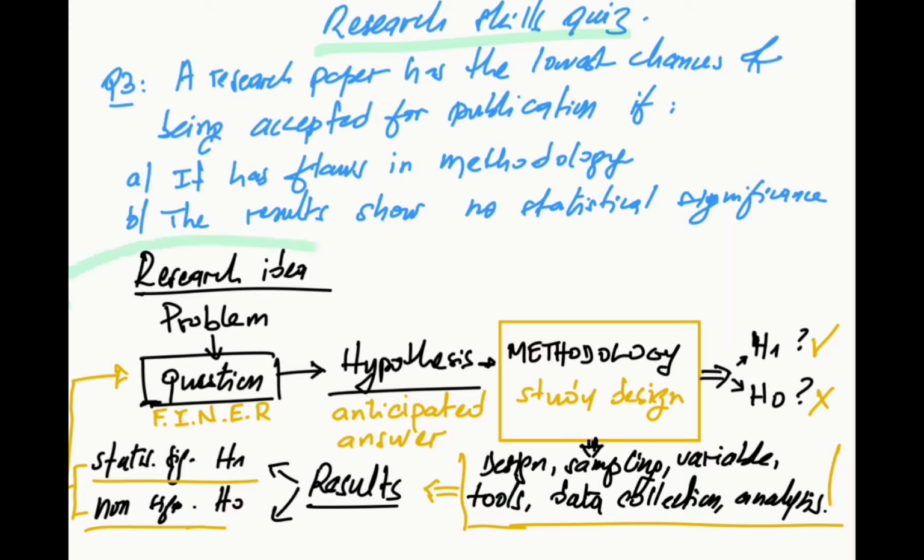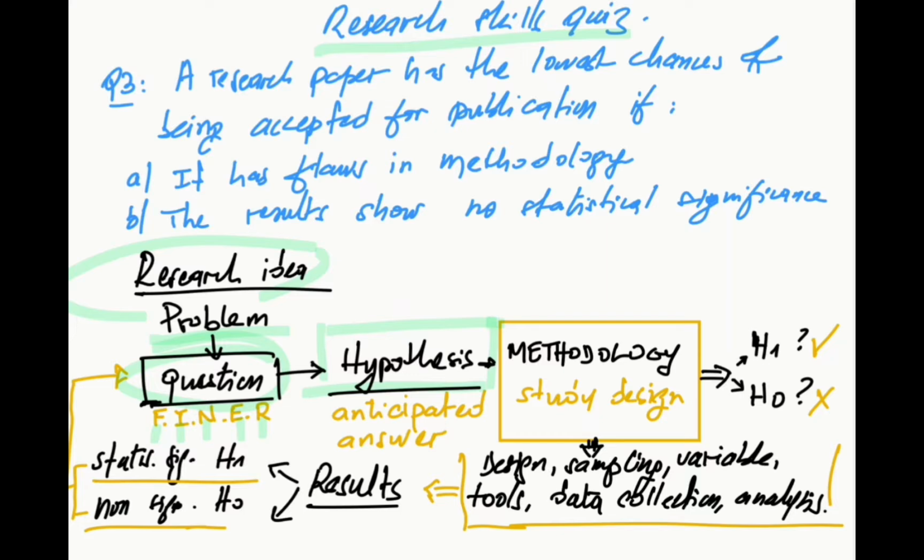The research starts with a research idea that comes from a problem that we have observed, for example, in our clinical practice. This research idea gives rise to a research question. This research question should be feasible, interesting, novel, ethical, and relevant, which is under the acronym of FINER. The research question gives rise to a hypothesis. What is a hypothesis? It is an anticipated answer to this question. It is what we believe or what we think the answer to the question would be.